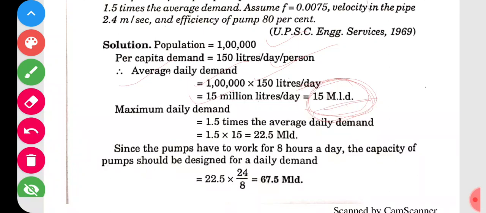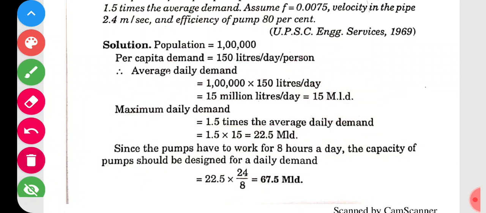Now what is the maximum daily demand? It is given as 1.5 times the average daily demand. So multiply this MLD into 1.5. Therefore it is 22.5 MLD. This is the water demand per day that you are considering for the solution.